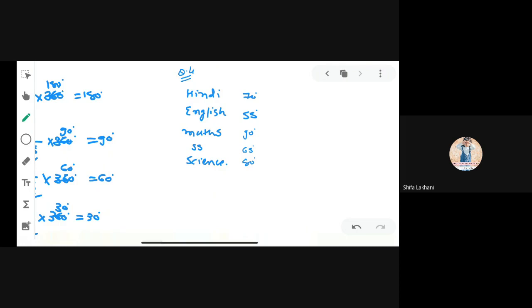Now we have to convert the central angle into marks. Clear?